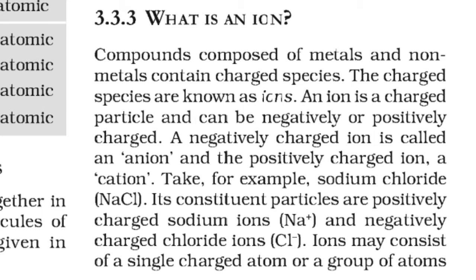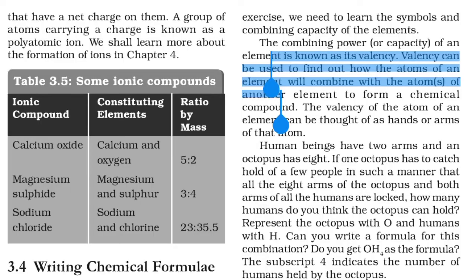Ions may consist of a single charged atom or a group of atoms. A group of atoms carrying a charge is known as a polyatomic ion.